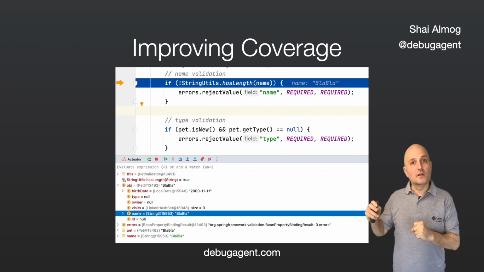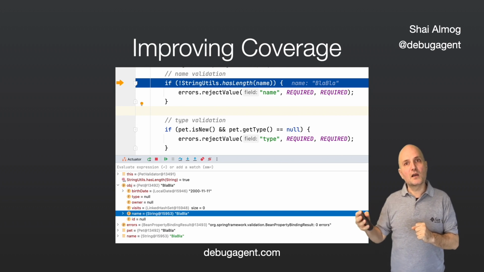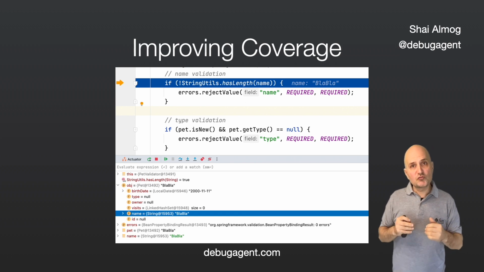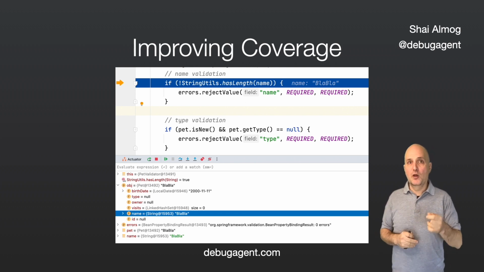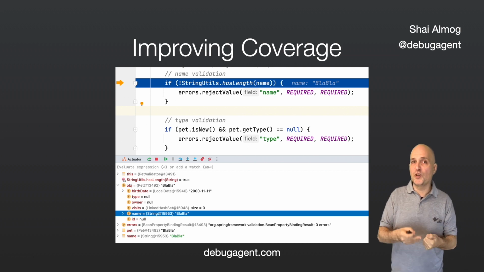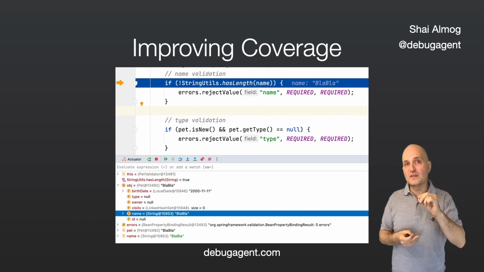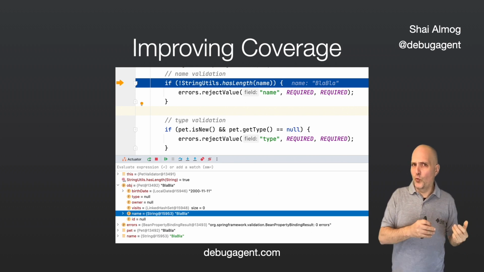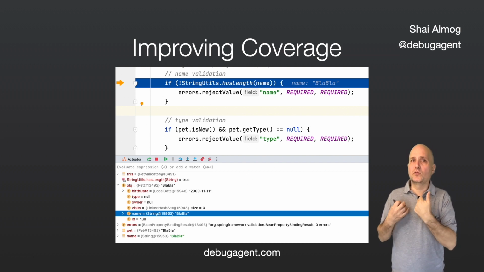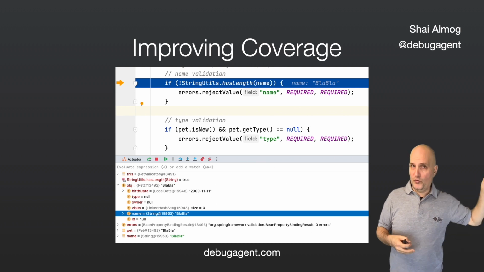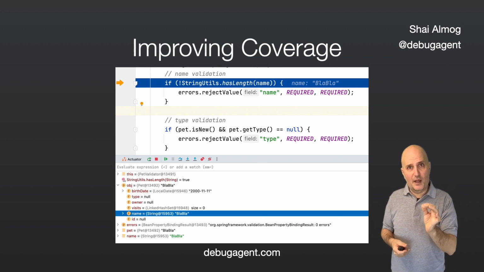A typical test coverage report will highlight a line or a condition that isn't reached by a test. In the image here, we can see a highlighted statement whose body is always skipped in unit tests, thus resulting in a test without full coverage. By using the set value capability of the debugger, we can verify that the code is reached. In this case, you will notice that the next line in the body is a reject value call, which will throw an exception. I don't want an exception thrown, as I still want to test all the permutations of the method. I can drag the execution pointer arrow on the left and place it back at the start of the method.